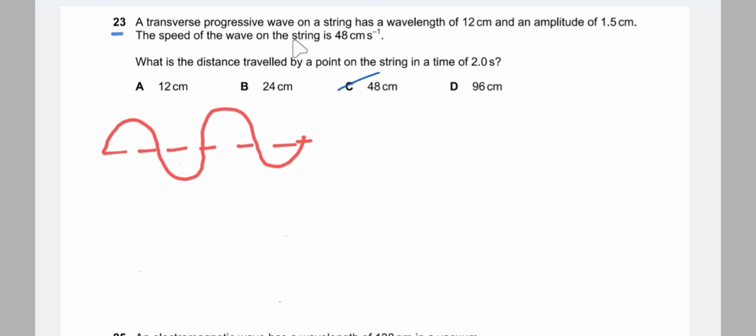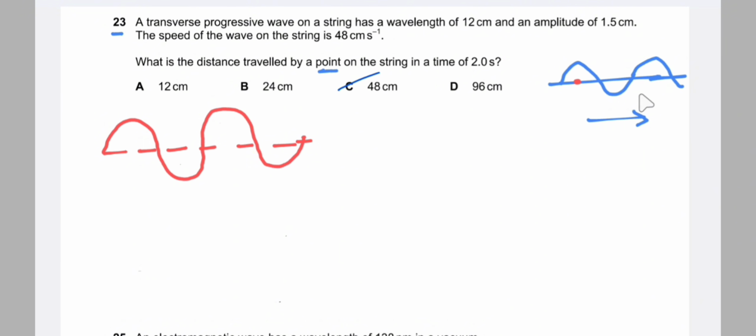The speed of the wave on the string is given. What is the distance traveled by a point on the string in the time of 2 seconds? So this is the duration of movement of the wave. And for a single point, what is the distance traveled by a point?